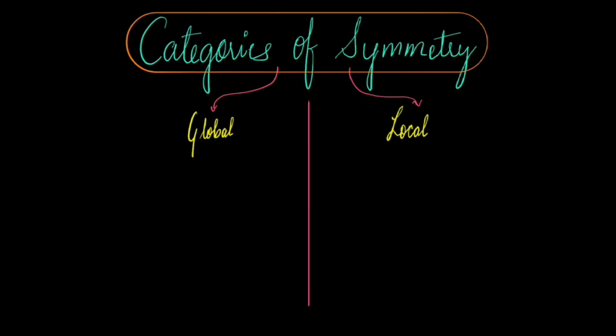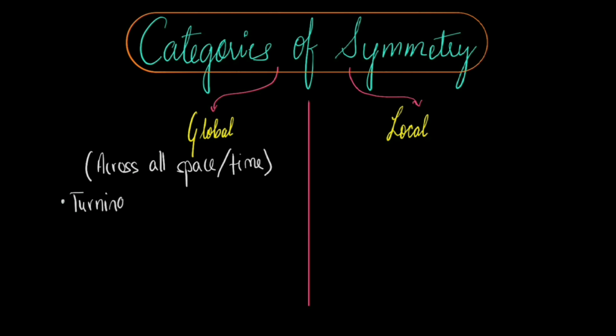Now there is another way to classify symmetry, which is global symmetry versus local symmetry. So what is a global symmetry? This occurs when a mathematical operation leaves a system unchanged and applies uniformly across all space and time. The transformation parameter is constant everywhere.